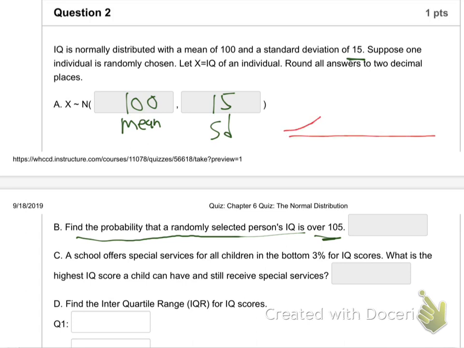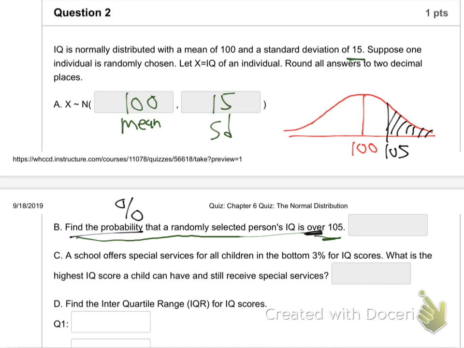Let's draw a bell curve. Let's put the middle. The middle is 100. So over 105, is 105 right or left of the middle? A little bit to the right. And they want over 105. So am I going to shade to the right or the left of 105? Where's the over 105? To the right. That's bigger than 105, right? If they said less than 105, I would have shaded to the left. So there's what they want me to figure out. They're saying find the probability. They want me to find the percentage.